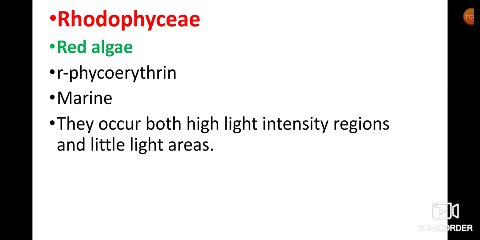High light intensity areas are close to the surface of the water body, and they also occur at great depths in oceans where there is relatively little light. The chlorophyll pigments are chlorophyll A, chlorophyll D and phycoerythrin.